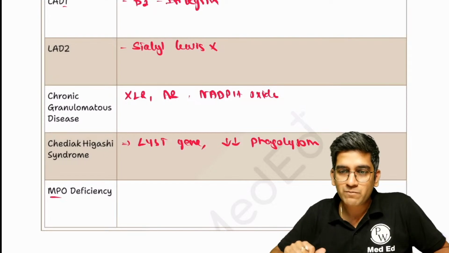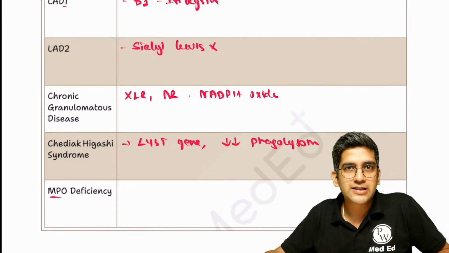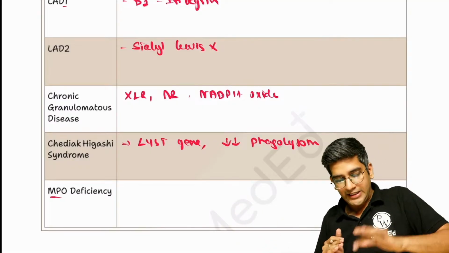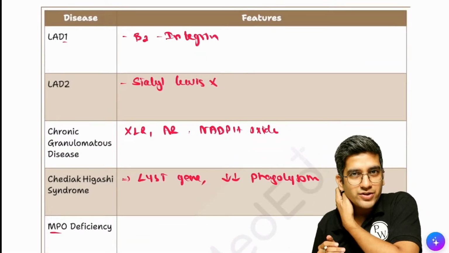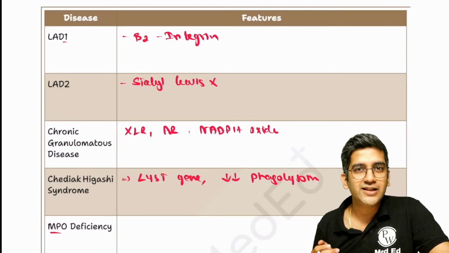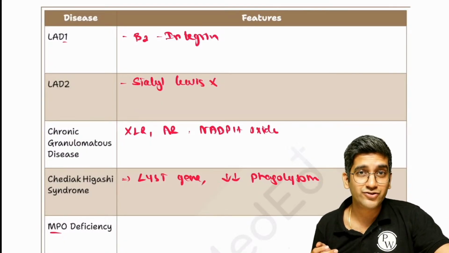Fine. Perfect. The next one is for LAD3. If you know that, you can add that as well, Vinay. Fine. Great. So these are your classical mutations. If you know this, that's more than enough. Extra 1 point if you write it, yes, that's more than enough for you to get a distinction also.